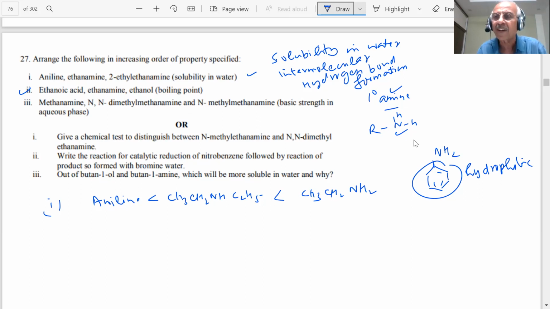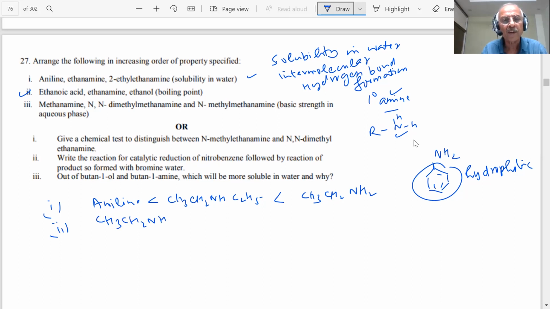Oxygen is more electronegative than nitrogen, so it will form a stronger hydrogen bond. Therefore, the answer was already given to you: CH3 CH2 NH2 will be less than ethanol, and the strongest hydrogen bonding we find is in ethanoic acid.